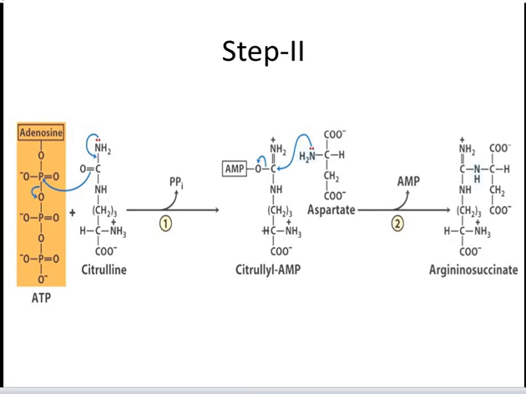In the second step, the amino group now enters from aspartate that is generated in mitochondria by transamination and transported into the cytosol. Amino group now enters from aspartate by condensation reaction between the amino group of aspartate and the ureido, that is carbonyl group of citrulline, forming argininosuccinate. This cytosolic reaction, catalyzed by argininosuccinate synthetase, requires ATP and proceeds through the citrullyl AMP intermediate.